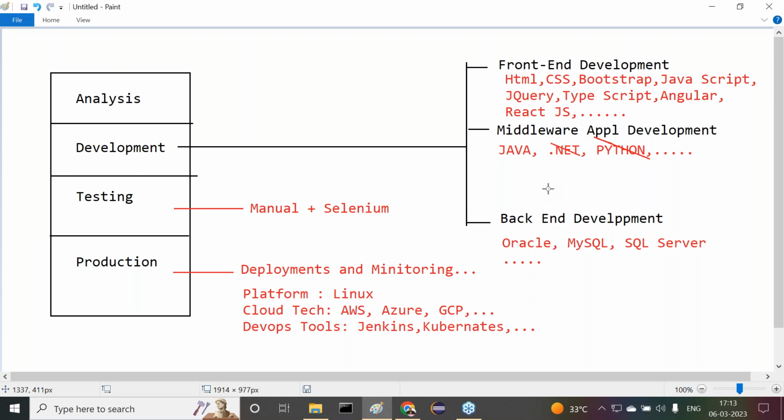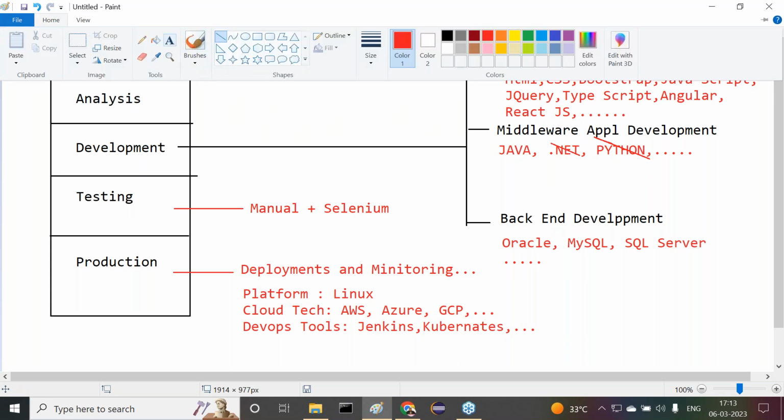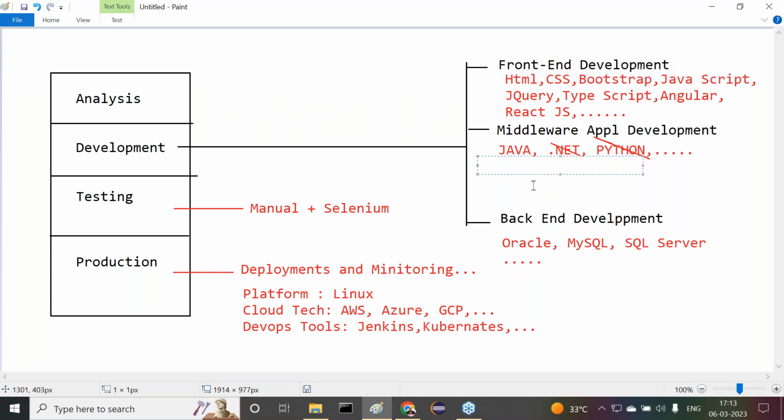In Java, what do we have to learn? If you want to prepare an application in the middleware part, what exactly are the things available? First observe carefully: Core Java, which is damn sure mandatory for everybody. Next is Advanced Java.